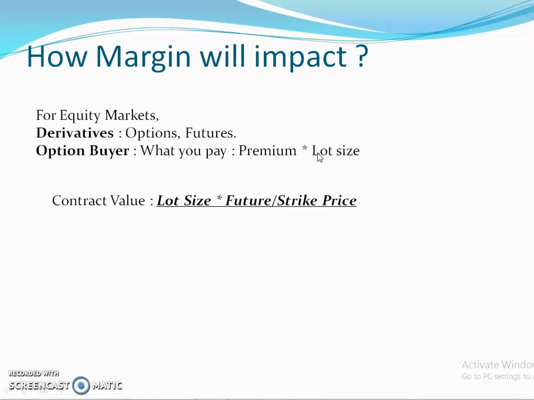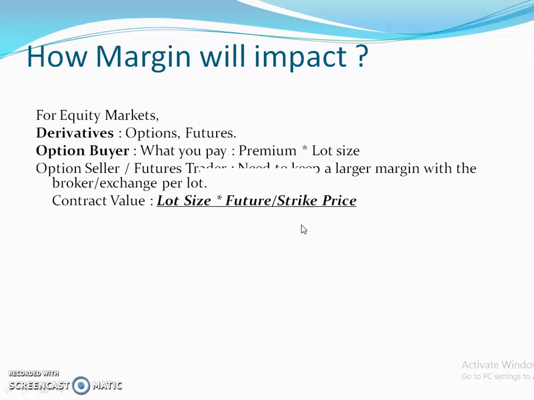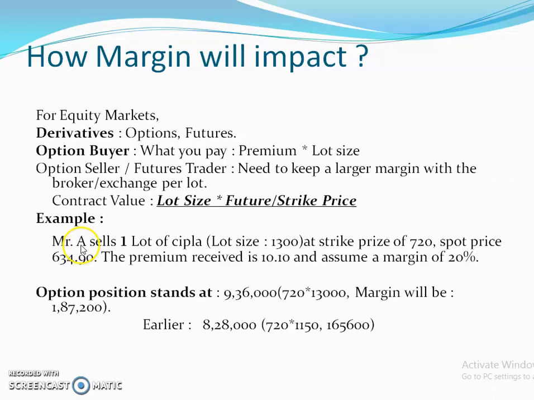First of all, let's check the situation for the option seller or the future trader. For both option seller and future trader, there is an unlimited loss, so they need to keep a larger margin with the broker or exchange per lot. Now for example, Mr. A sells one lot of Cipla, lot size 1300.